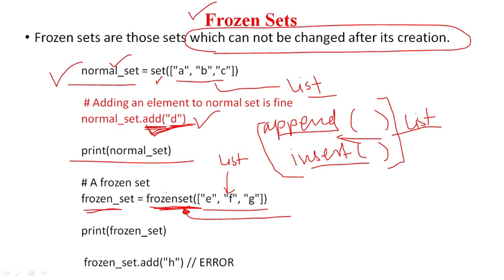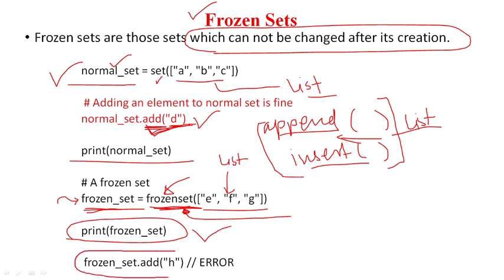The frozen set will be created. The name of the frozen set is frozen_set, and frozenset is the function name using which we create it. Once the frozen set is created, we print it, and then I try to add an element to the frozen set. What will happen in this case? We will get an error. Why? Because it is a frozen set and we cannot change it, and here I am trying to change it.